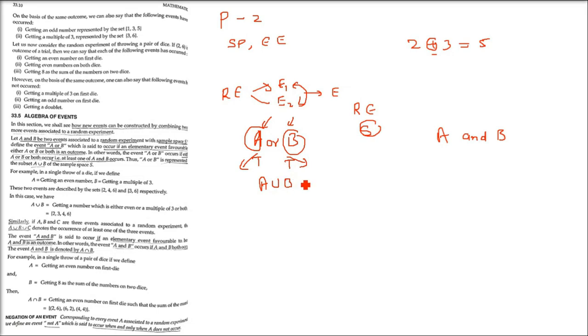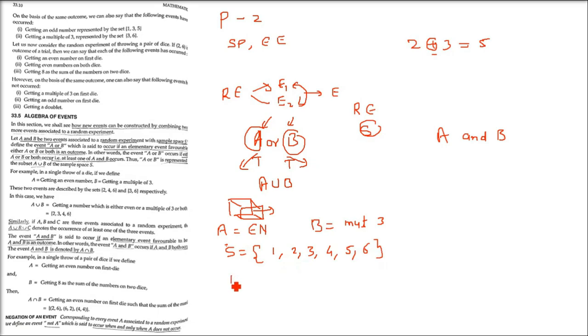Let us take an example also. Let us take a die, a single throw of a die. We know in a die there are 6 possible outcomes, 1 till 6. A is the event of getting an even number, and B is another event, which is getting a multiple of 3. For the sample space, let us make it. What are the possible outcomes? 1, 2, 3, 4, 5, 6.